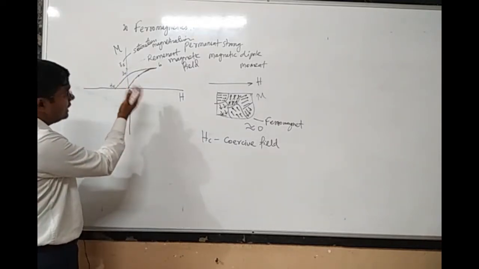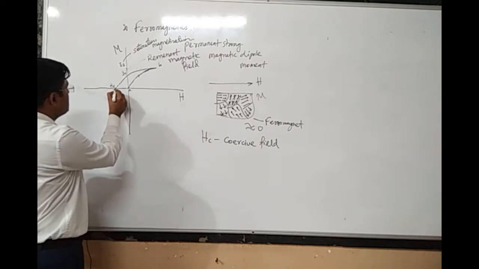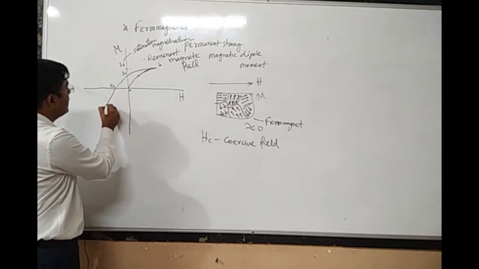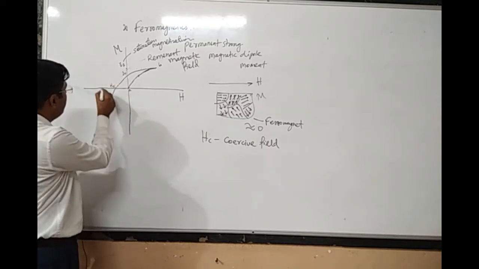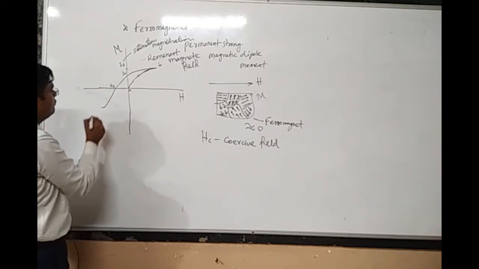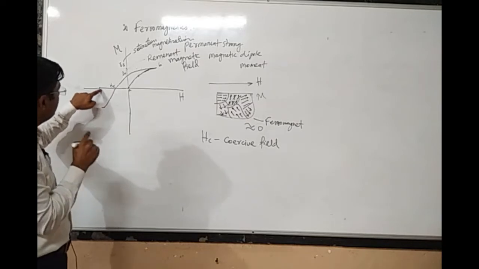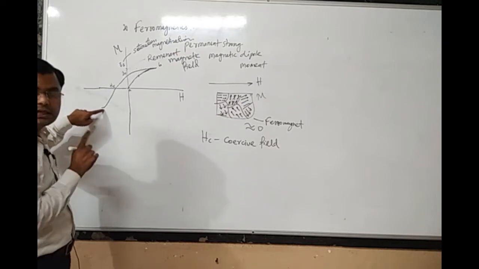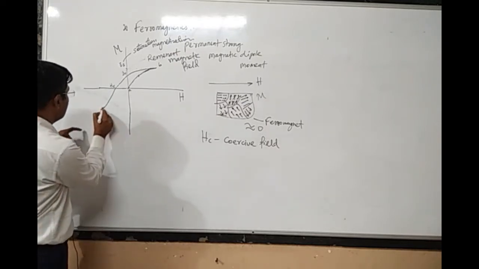Now if I again try increasing the magnetic field in the reverse direction, you will see that the magnetization in the reverse direction would increase. If I sufficiently increase the magnetic field to a high value, then whatever magnetization is there in the reverse direction would be nearly constant. If I again try to increase, it will be nearly constant like this.